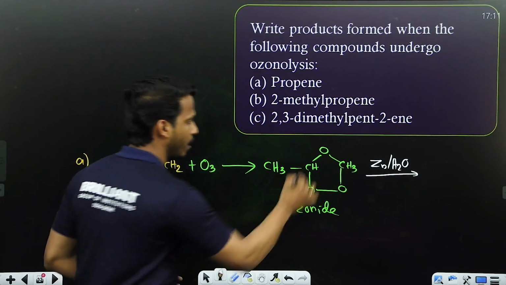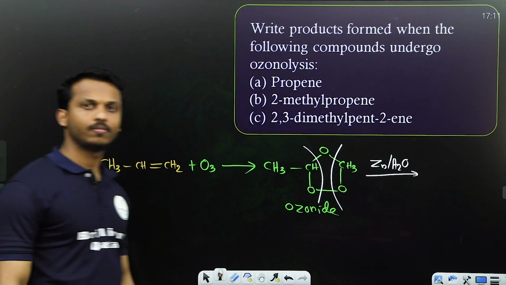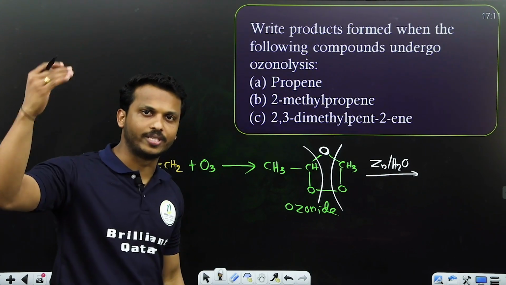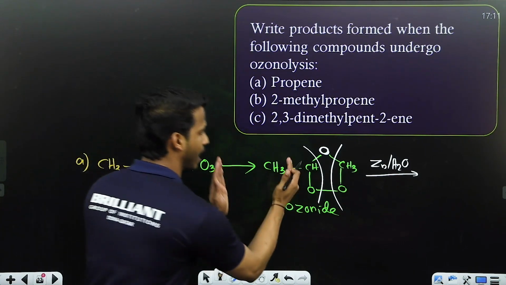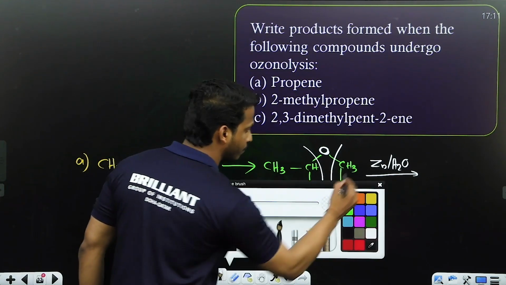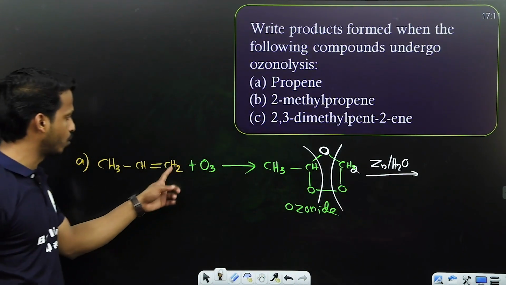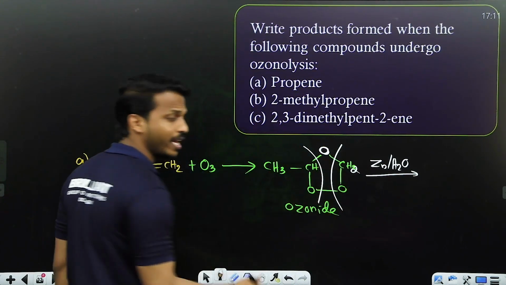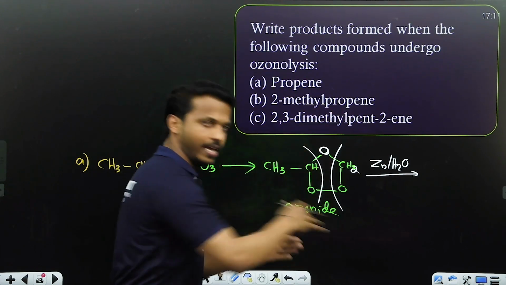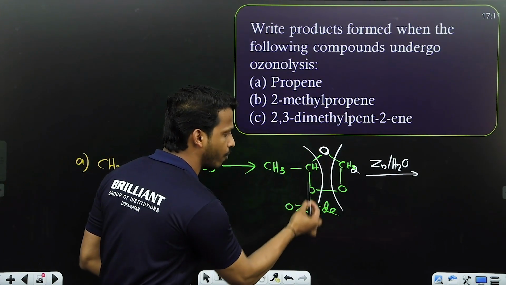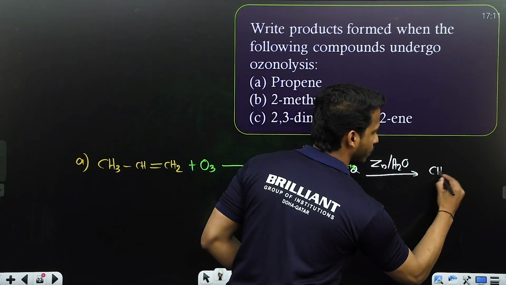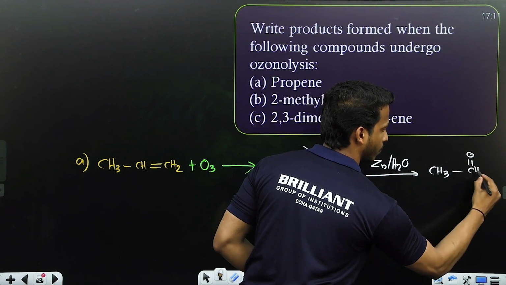Break this one. Can you see the upper oxygen? This oxygen goes with the zinc as ZnO, zinc oxide. Leave it. Our main products are the left and right. Sorry, I think it is CH2, right, dear all? Now cut this one. What is the product on the left side? CH3CHO. After breaking, dear all, don't forget to put a double bond between the carbon and oxygen. So the product on the left side is CH3CHO.